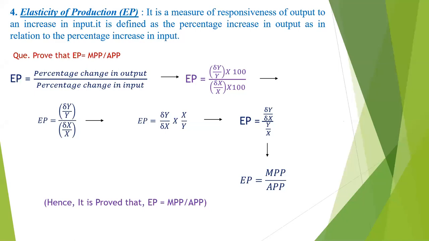Suppose we take the formula of the elasticity of the production: percentage change in output divided by percentage change in input. Mathematically, the percentage change in output means change in y divided by y into 100, whole divided by change in x divided by x into 100. In the next step, this 100 gets cancelled, so elasticity of production is equal to change in y divided by y, whole divided by change in x divided by x. The next step is change in y divided by change in x multiplied by x by y. Then the elasticity of production is equal to change in y divided by change in x as it is,